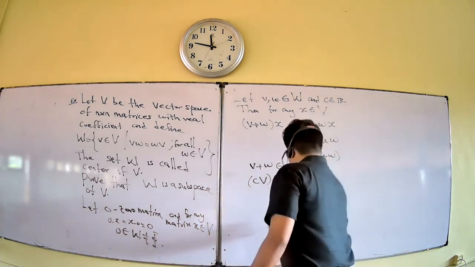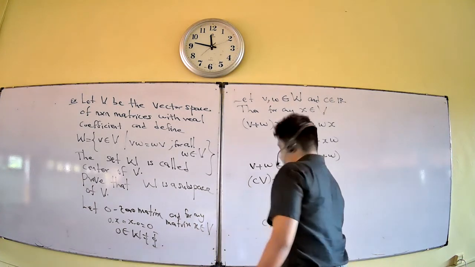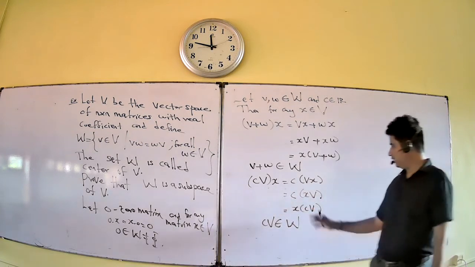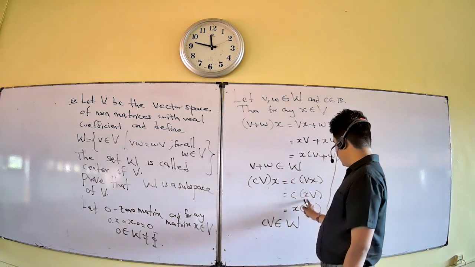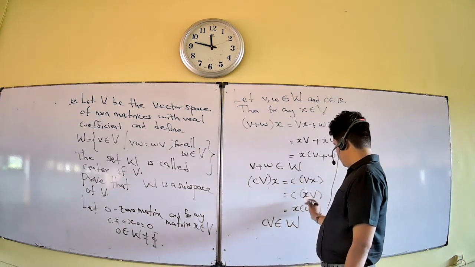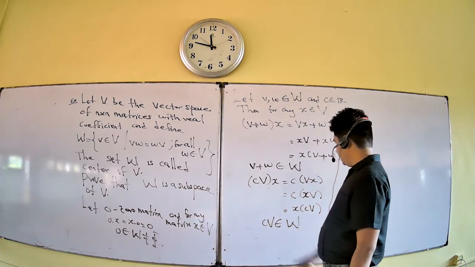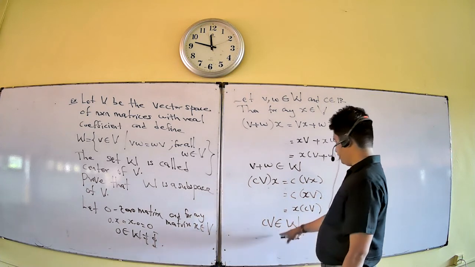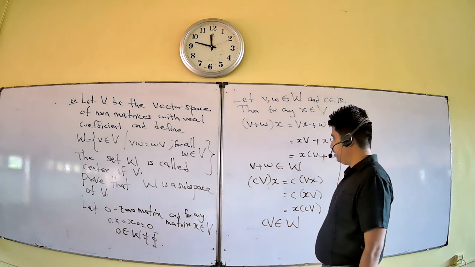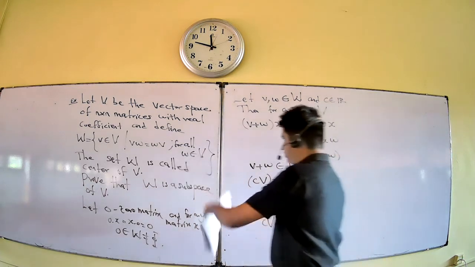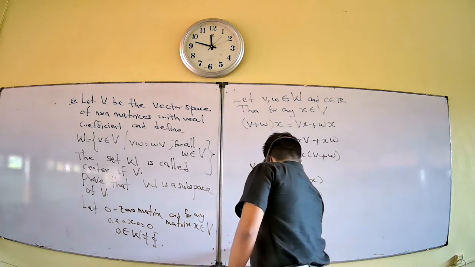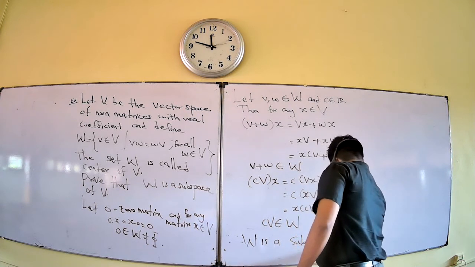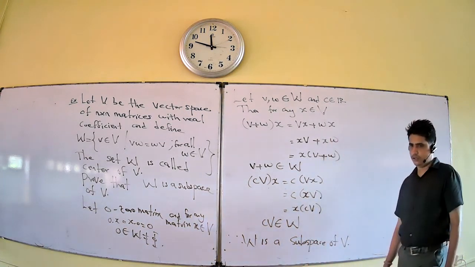Therefore, this CV belongs to W. C is a scalar, so you can take it out. X is a vector, so you can write like this. Now CV belongs to W, therefore it is closed under scalar multiplication of vectors. Then these three conditions are satisfied. Therefore, W is a subspace of V.